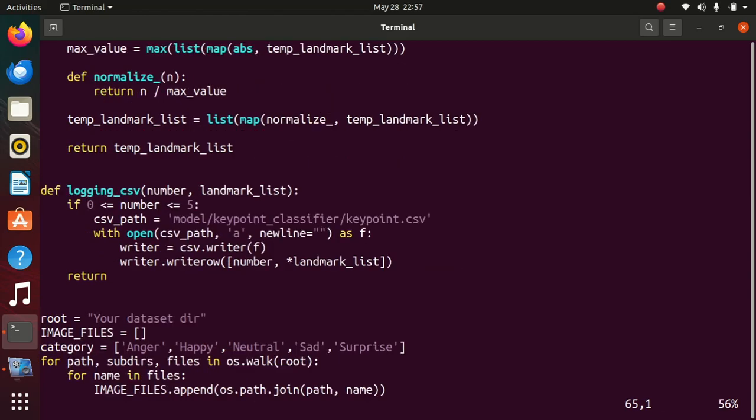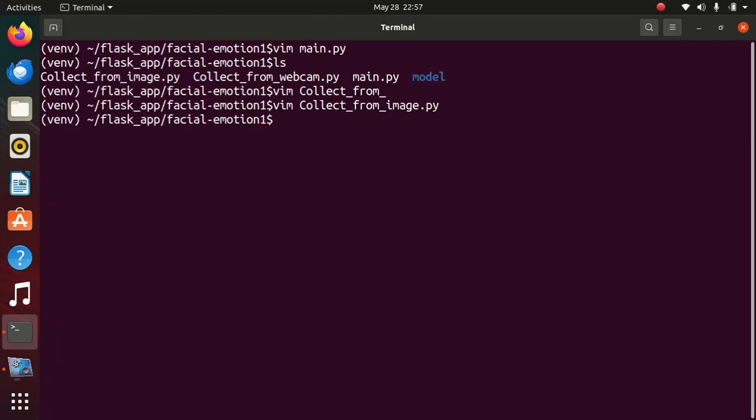These are the emotions: neutral, surprise, sad, and happy. Anger I am finding a little bit difficult. Now we will execute the program.